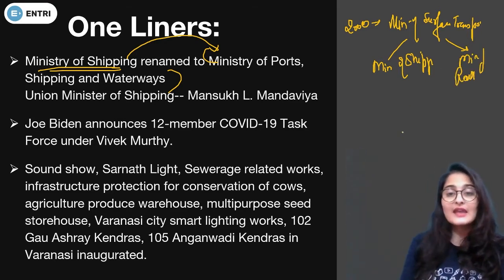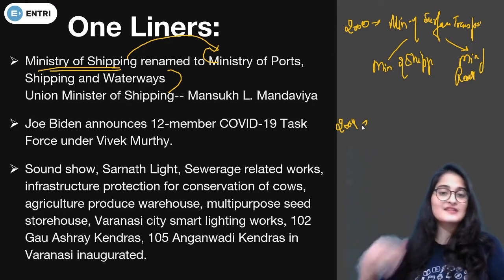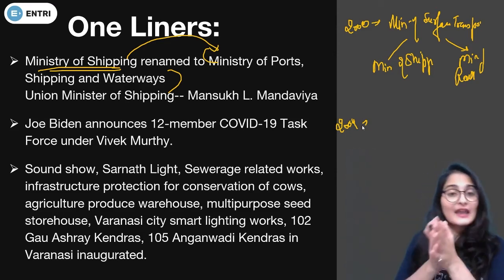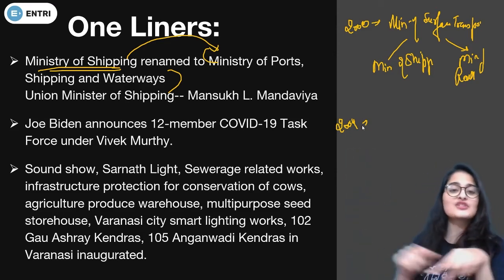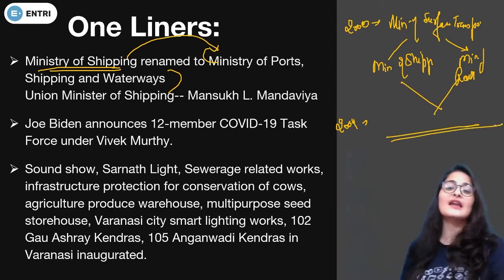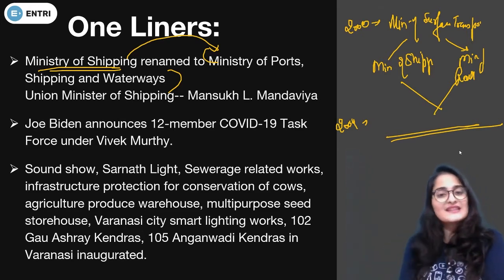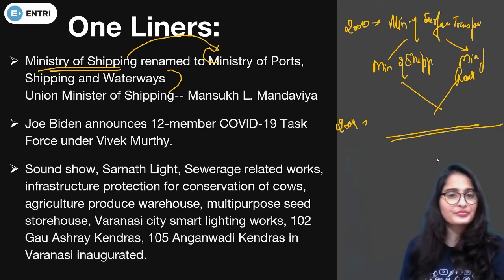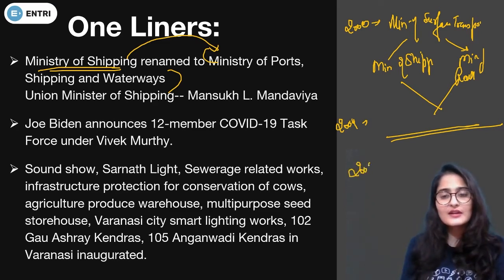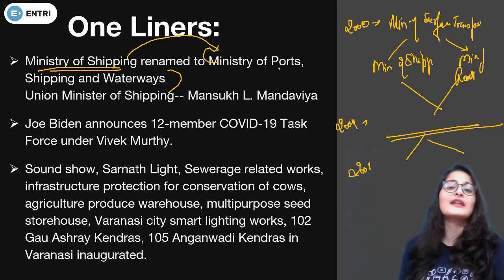Then in 2004, the Ministry of Road Transport and Highways and Shipping were merged again and named Ministry of Shipping, Road Transport and Highways. In 2009, they divided it again, and now in 2020, the name has been changed.